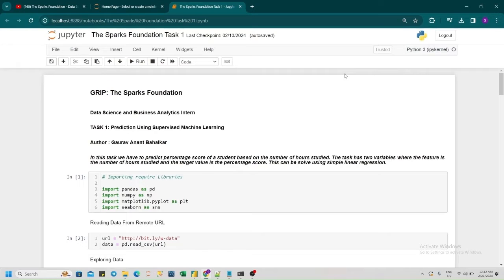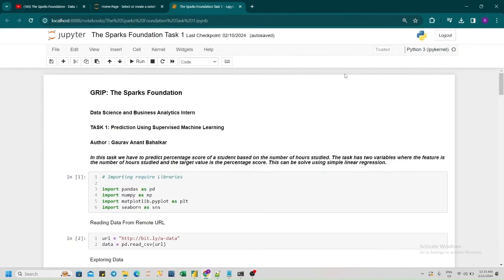So this is my first task of internship, which is prediction using supervised machine learning. In this task, we have to predict the percentage score of a student based on the number of hours he or she has studied. So we have two variables: the number of hours studied and the score he or she has got in the exam.